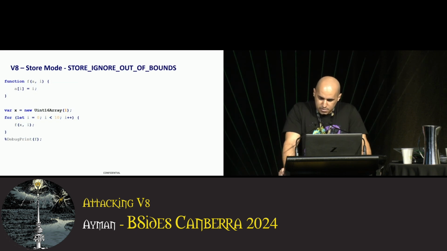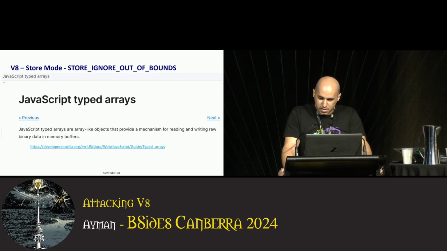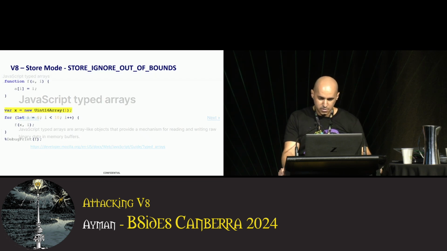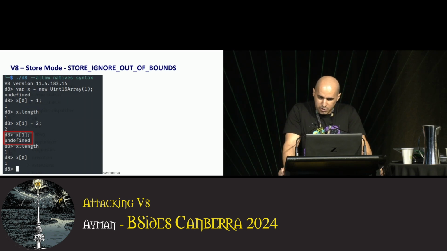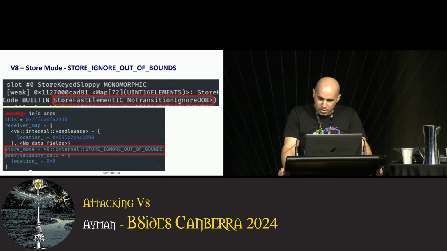The last store mode is ignore out of bound, which initially sounded like the most interesting one to me. I was able to trigger it with something called typed arrays, which are basically raw binary memory buffers. They have fixed length and specific data types. As in this example, we define a typed array of length 1 for unsigned short integers. When we attempt to write beyond this array's length, nothing happens and the length remains the same. Hence, when inline cache optimizes this function, it uses the ignore out of bound built-in. Not that interesting after all.